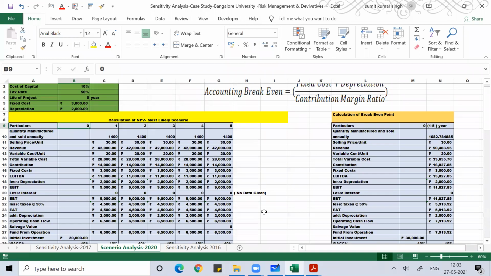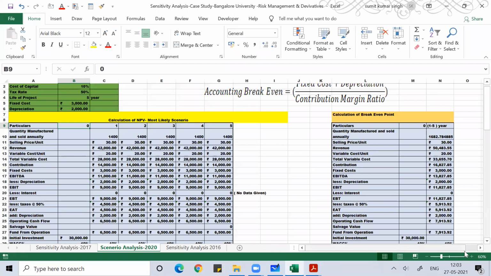You need to remember the life of the project is 5 years. You have to remember your initial investment is 30,000. You have to remember the tax rate is given as 50%. WACC is 10%. Fixed cost is 3,000. Depreciation is 2,000, straight line depreciation they're giving. No salvage value they're giving. Quantity manufactured and sold in normal scenario is 1,400, and selling price per unit in normal scenario is ₹30.